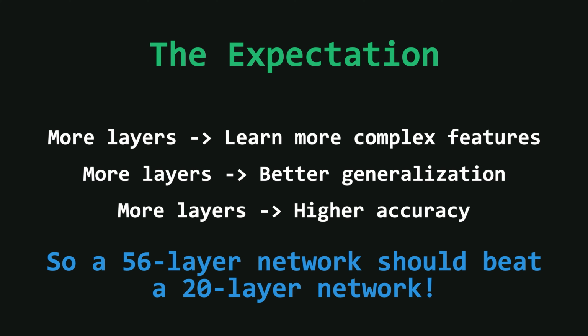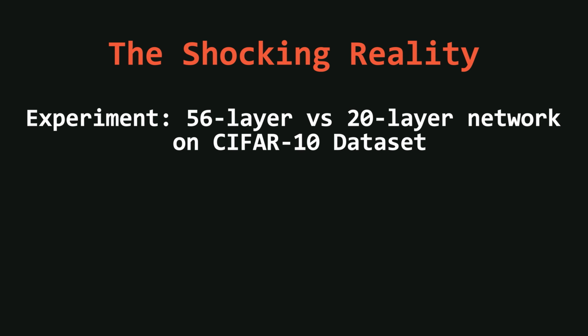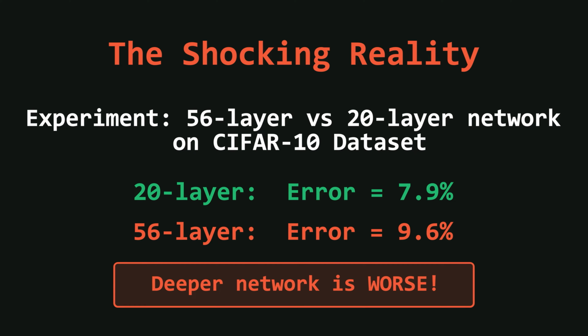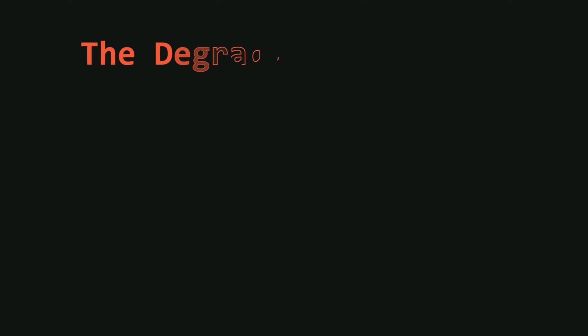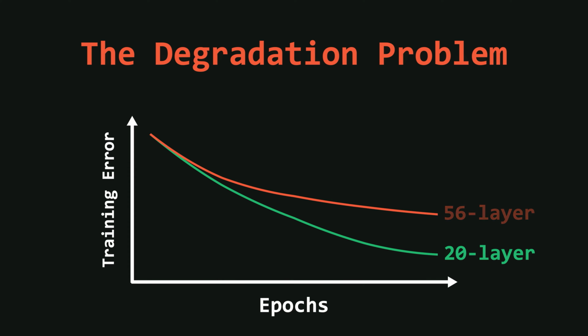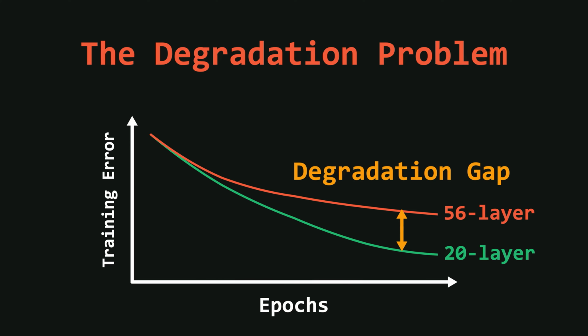Intuitively, a 56 layer network should outperform a 20 layer network. However, when researchers actually tested this idea on real datasets, the empirical results turned out to be completely opposite to this expectation. Instead of improving performance, deeper networks ended up having a higher error rate than their shallower counterparts. If we plot the training error versus epochs graph, we can clearly see that the deeper network actually performs worse. The gap between the performance of the shallow and deep networks is known as the degradation gap.